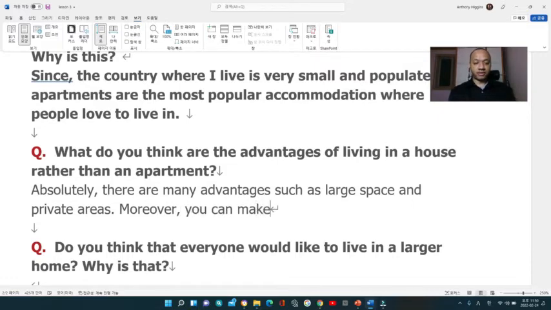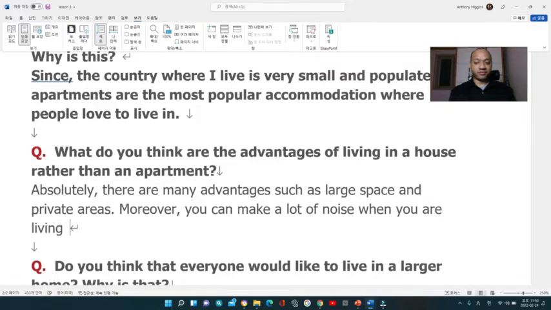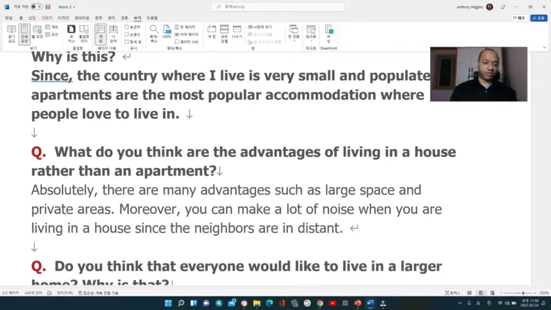you can make a lot of noise when you are living in a house, since the neighbors are indistinct. That's how I would use it.